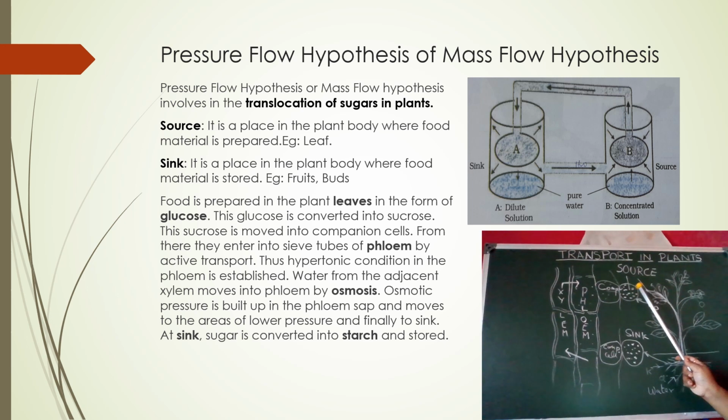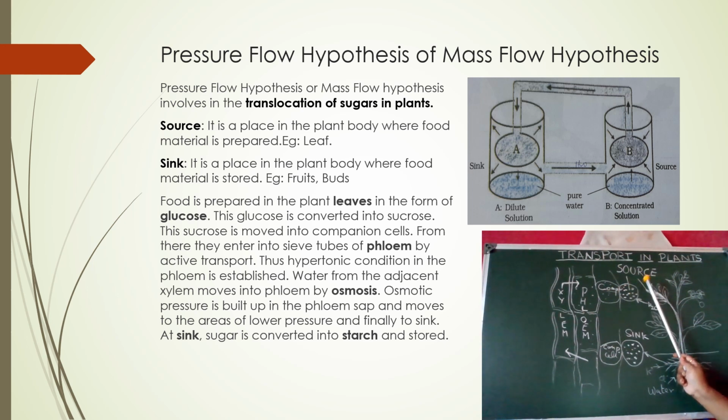Then some pressure is created, because due to this osmosis some pressure is created in the cells. Then the cells become turgid, and the sucrose continuously moves to the phloem tissue.